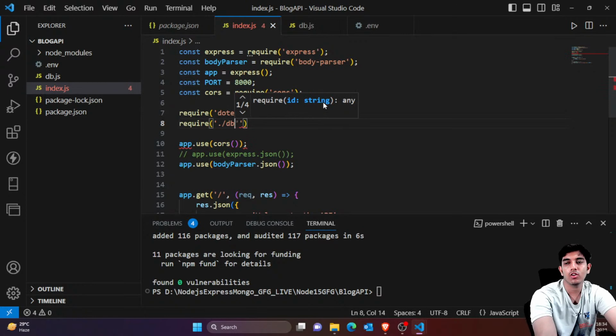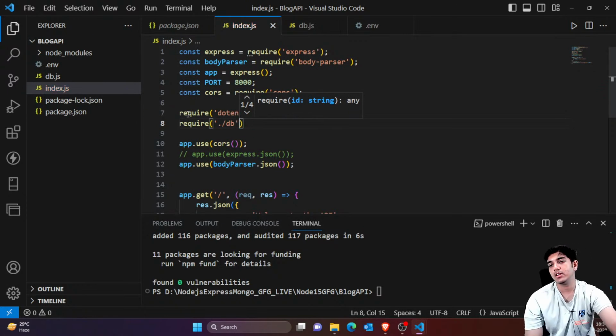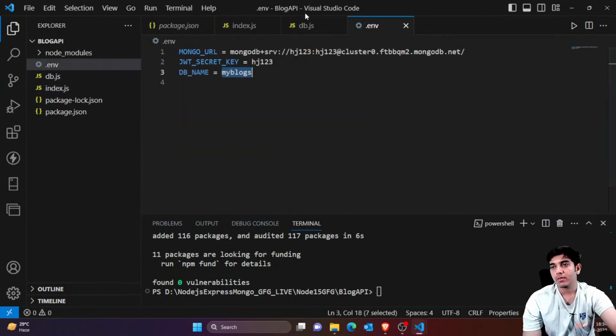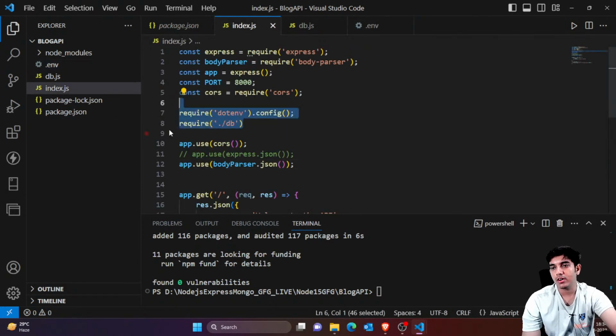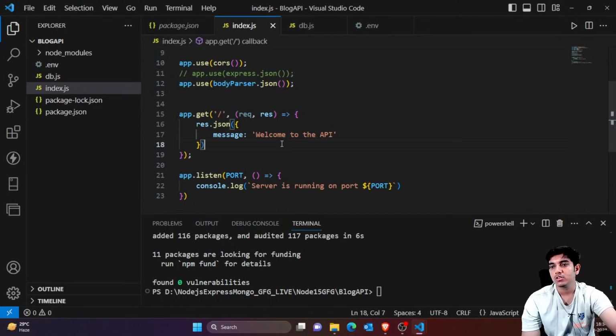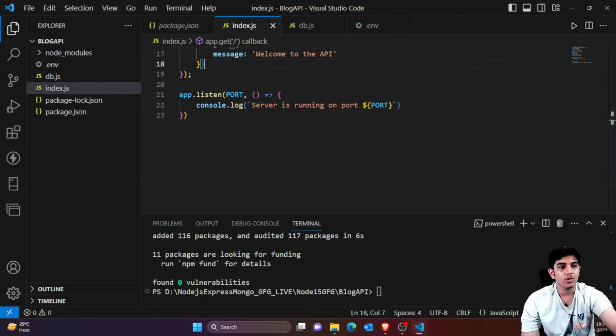So automatically, whenever your application starts, these two things would be called: the .env file and the DB file. Whatever is inside the .db file would be called, and whatever is inside the .env file would be called. So it's like that. You can see I have called DB automatically. This application would run with MongoDB also. Now it's fine, and let's try to work with the main part.